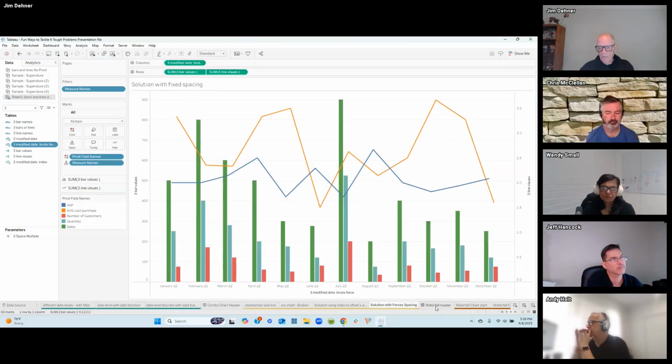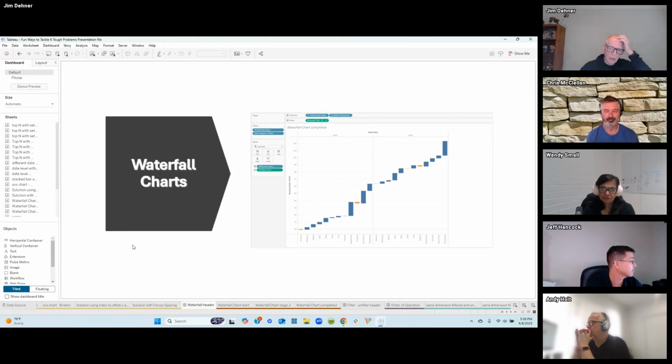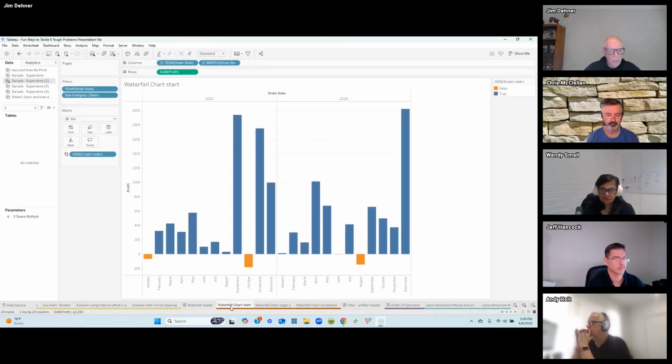Now, the 4th type of chart that we want to look at is a waterfall chart. And I'll be the first to admit, I had a lot of trouble with this chart until I went out and somebody showed me how to do it. Because I kept trying to do the math. How do I calculate the positives and the negatives? It's really a very easy chart to make once you know how it's done.